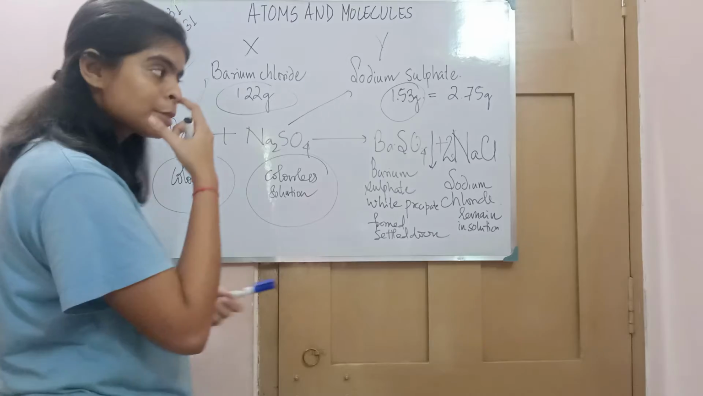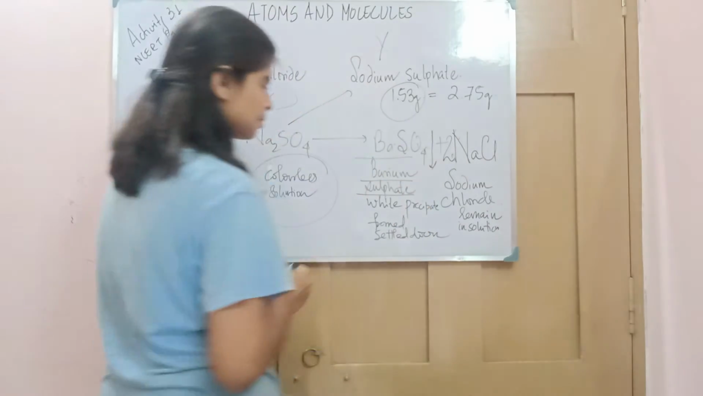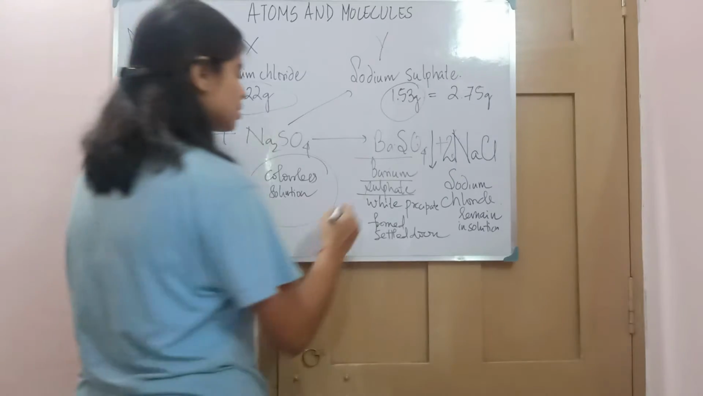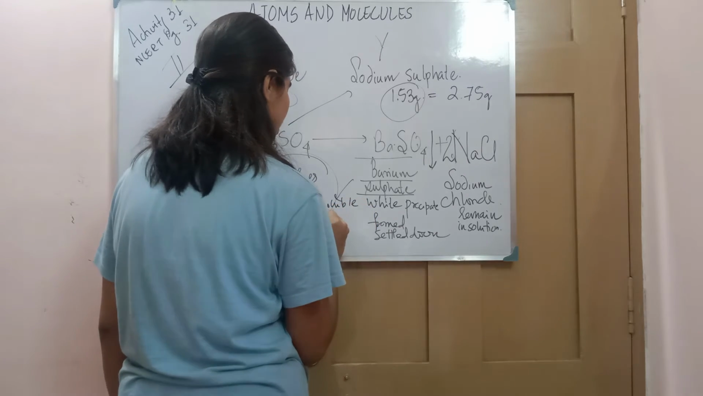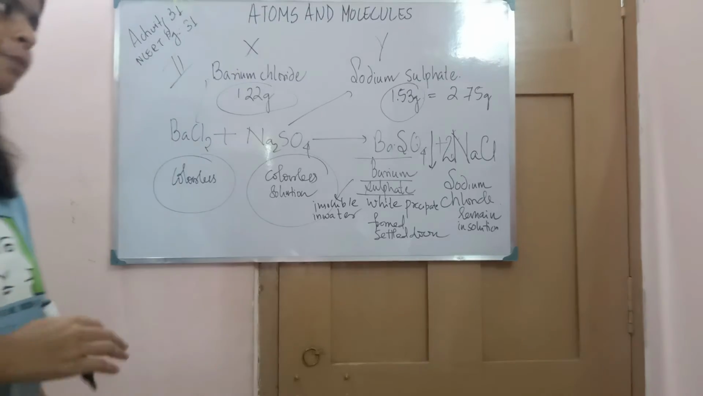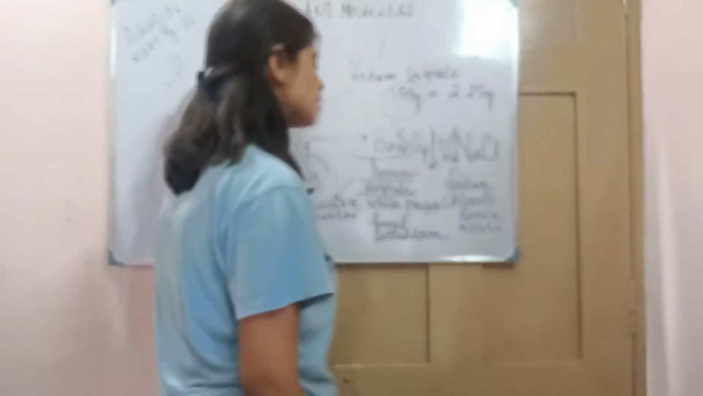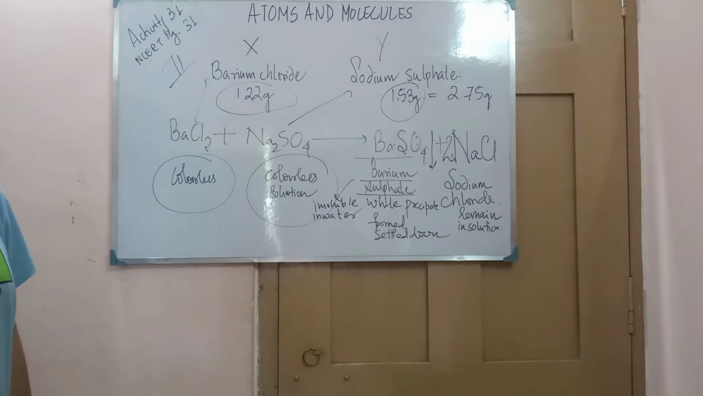What is this white color substance? This white color substance is barium sulfate, which is a white color substance insoluble in water, and it settles down if you keep it for a long time. And another substance is formed, NaCl, sodium chloride, that remains in the solution.